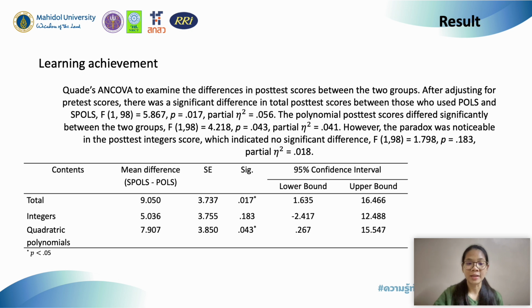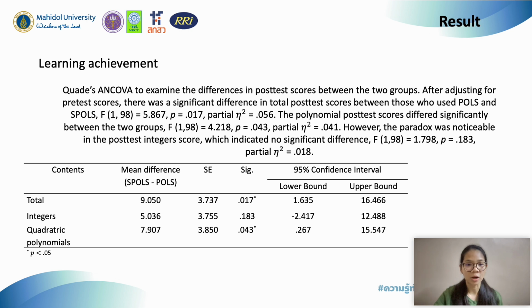The first is the total score, which sums the scores from the integer content and the quadratic polynomial content. The second is the score from the integer content only. The last is the score from the quadratic polynomial content.